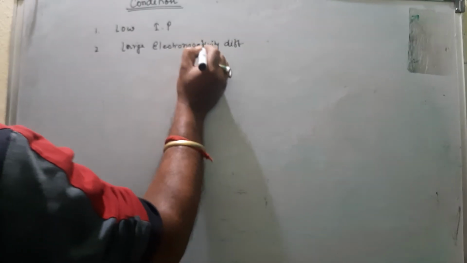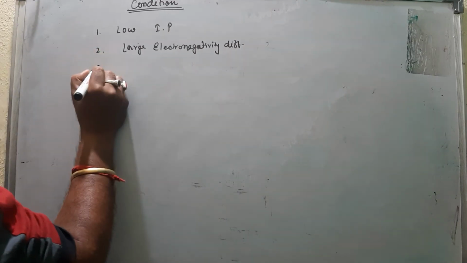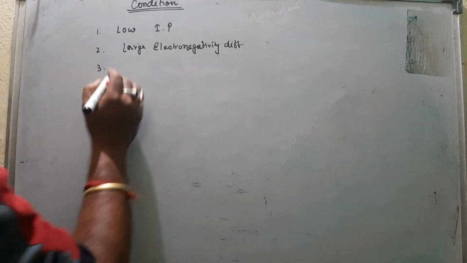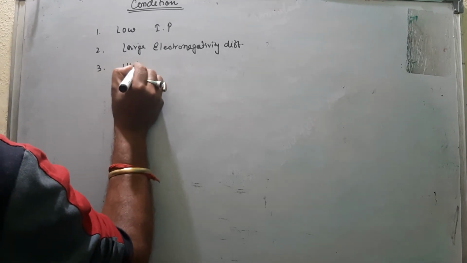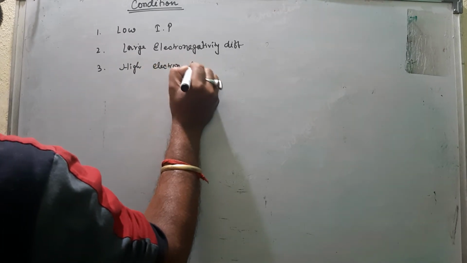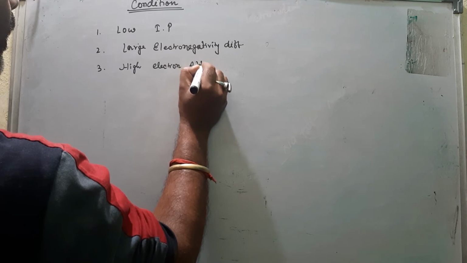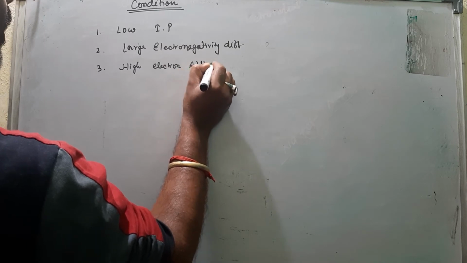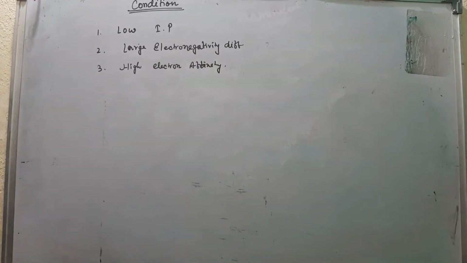Large electronegativity difference. And the third one is high electron affinity. Okay, high electron affinity. So if there is a low ionization potential, large electronegativity difference and high electron affinity, then an electrovalent bond can be formed.